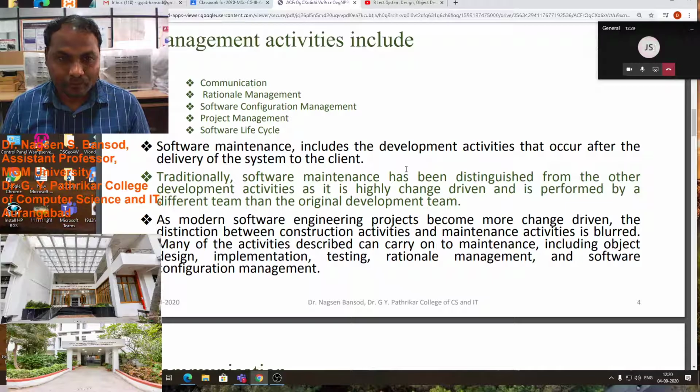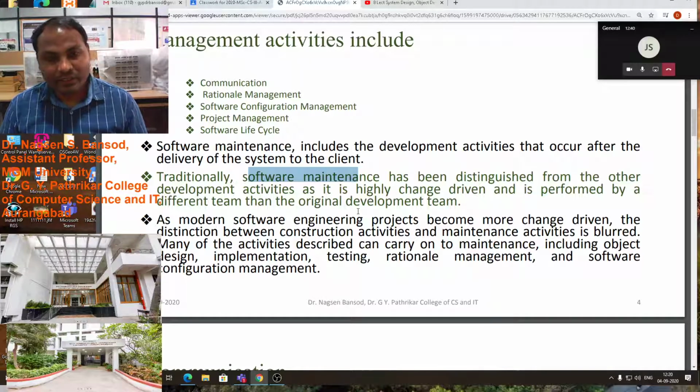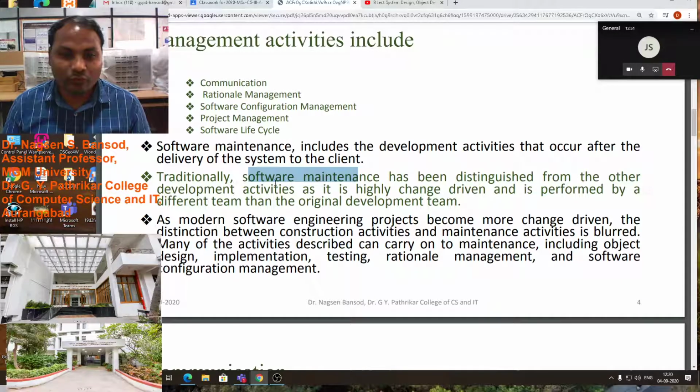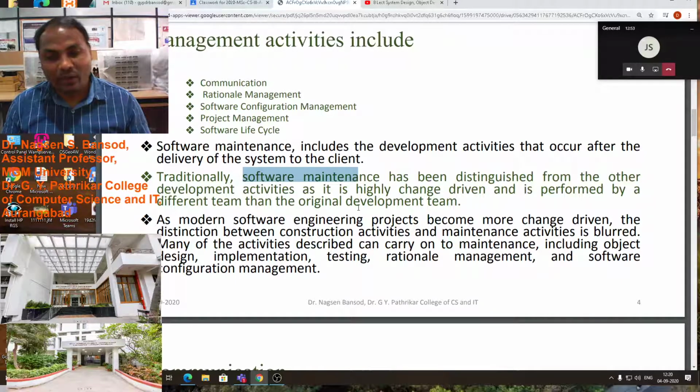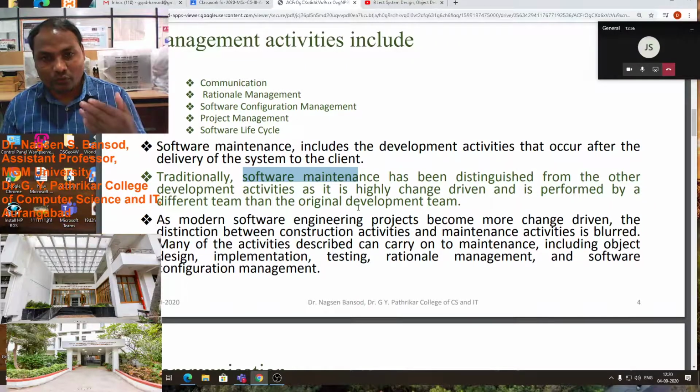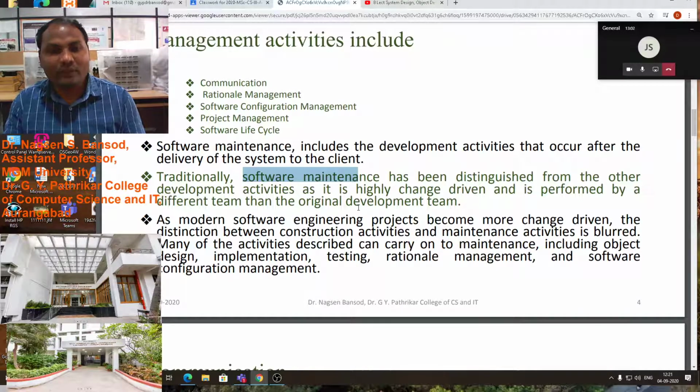Means software maintenance is another management activity during the software development as well as after delivering software to the client. This software maintenance activity we have to manage. Means we have already given software to our client, and we have to check that it is running properly or not. For that we have to manage the software maintenance activity.